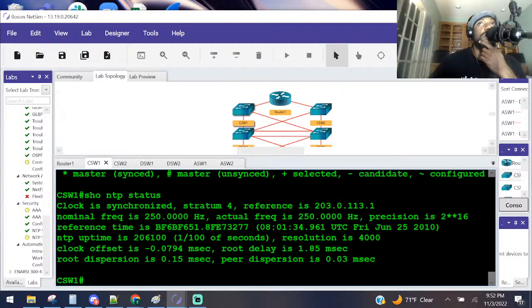Task 3. The NTP authentication key is the mechanism. Blah, blah, blah. However, NTP authentication is required. Based on the output, you can still see he's still synchronized. Authentication only enables the client to verify the identity of the source packets. It does not prevent unauthenticated clients from synchronizing to other peers. Okay, so now we have to turn on authentication on the other device. Then it'll probably be broken.